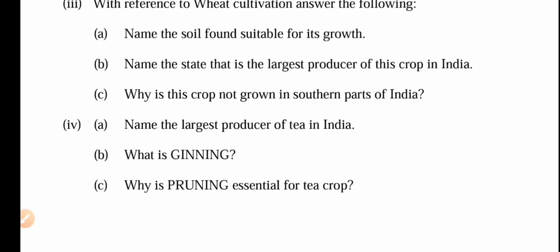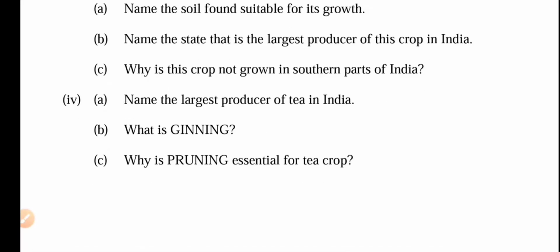Why is the crop not grown in the southern parts of India? Question number C. Wheat requires that at the time of sowing, the temperature should not rise beyond 15 degrees Celsius. But this is not possible in the southern part of India, where the temperatures in winter are generally higher than 15 degrees Celsius. Hence wheat is not grown in southern India.